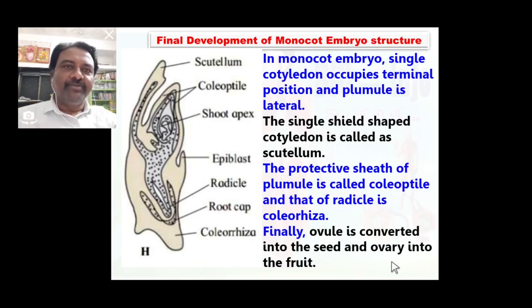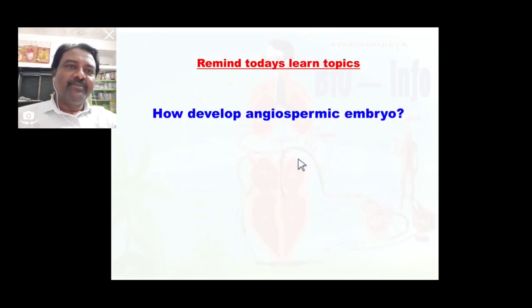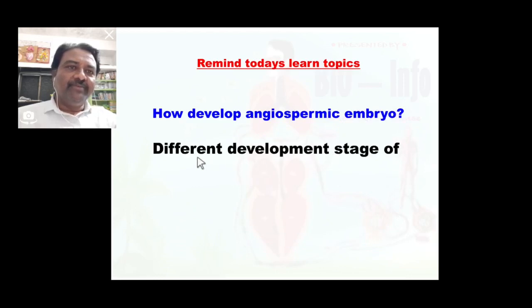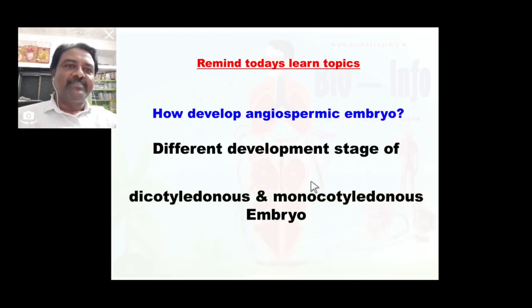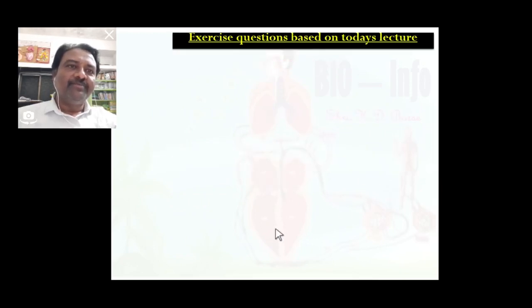Octant stage embryo is common, then dicotyledonous structure is different and monocotyledonous structure is different. To recall today's topic, we learned how angiospermic embryo develops, the different developmental stages of dicotyledonous and monocotyledonous embryo.